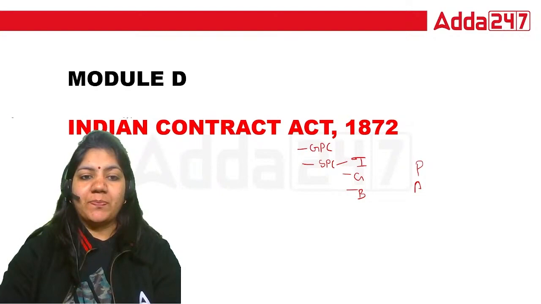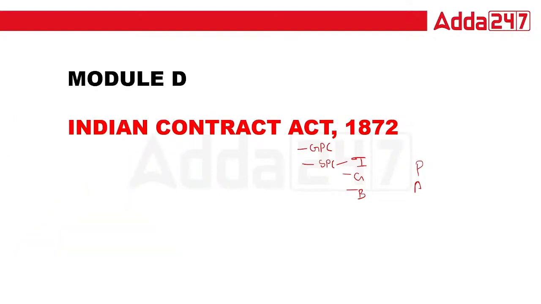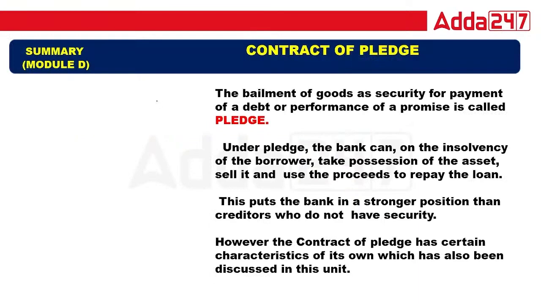Okay, now let's understand the term. What is contract of pledge? See, what is pledge? This is A person, this is B person.